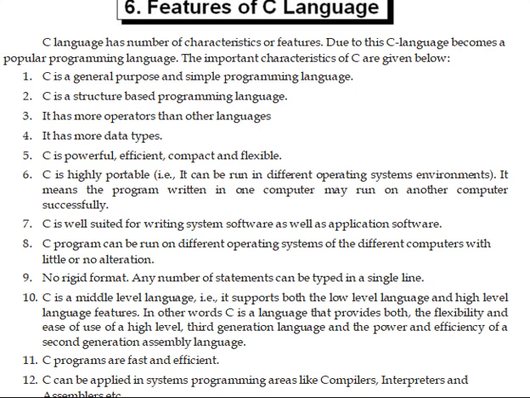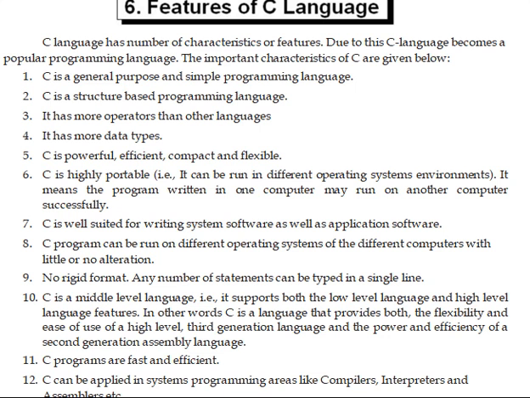C is a middle level language. That means it supports both low level language and high level language features. That's why it is called a middle level language. In other words, C is a language that provides both the flexibility and ease of use of a high-level language, the third generation language, and the power and efficiency of a second generation assembly language.